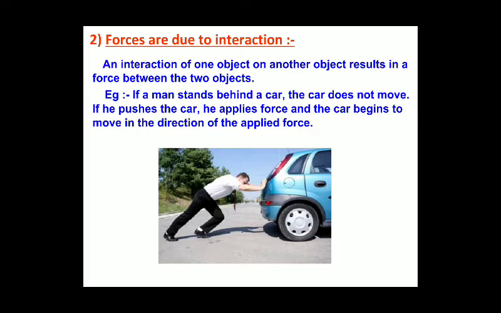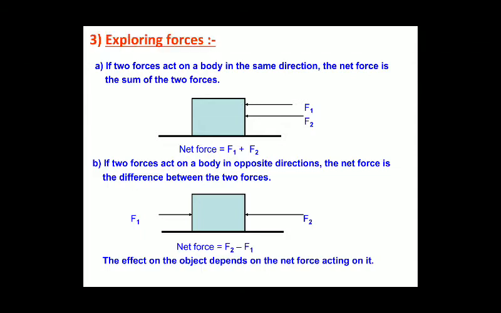The force can be either in the same direction or in the opposite direction. If the force is in the same direction, what will happen?